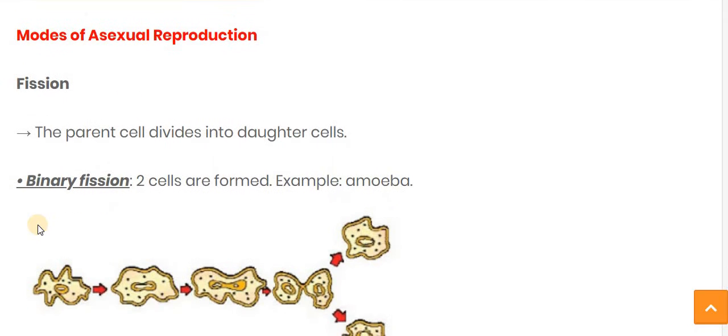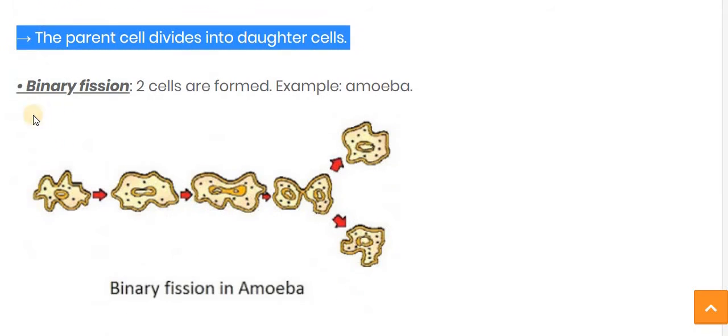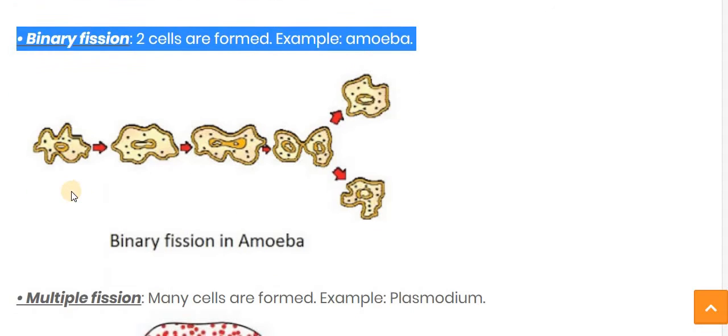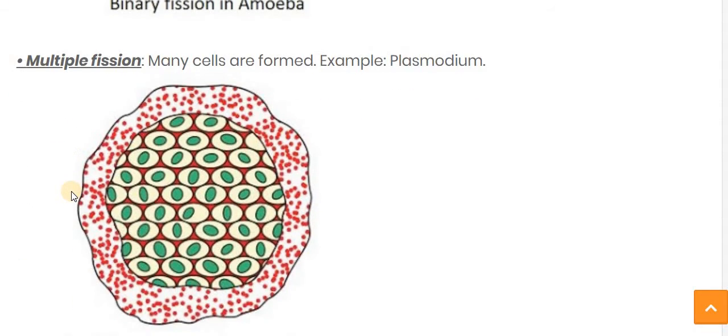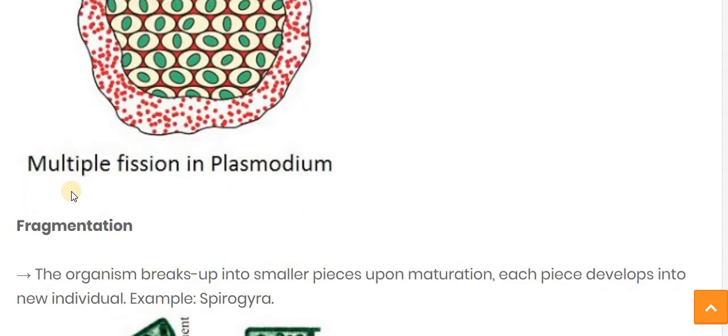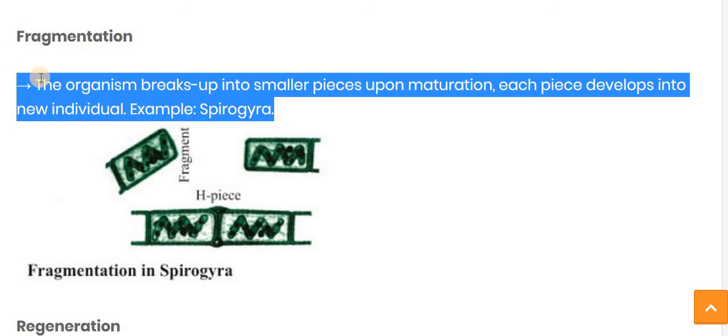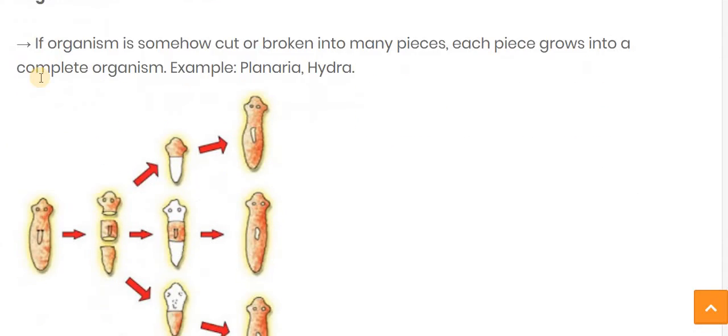Now let's see the modes of asexual reproduction. The first one is fission. The parent cell divides into daughter cells. There are two types: binary fission and multiple fission. In binary fission, two cells form, for example the amoeba, and in multiple fission, many cells are formed, for example Plasmodium. Now fragmentation, in which the organism breaks up into smaller pieces upon maturation. Each piece develops into a new individual, and the example is Spirogyra.